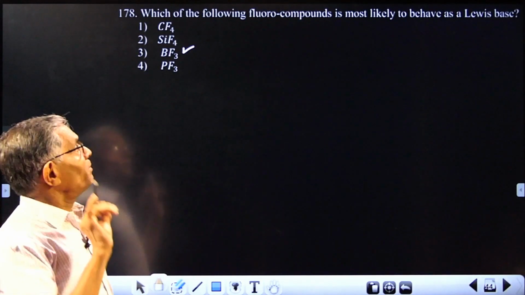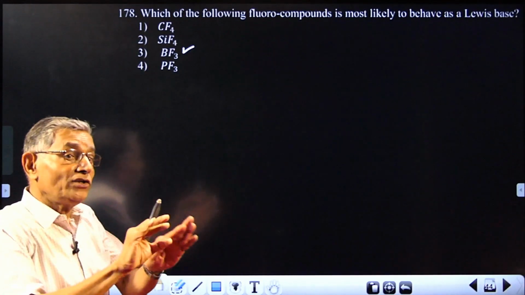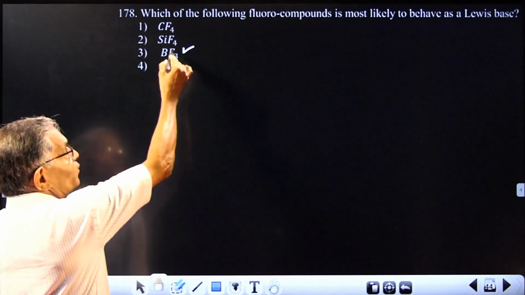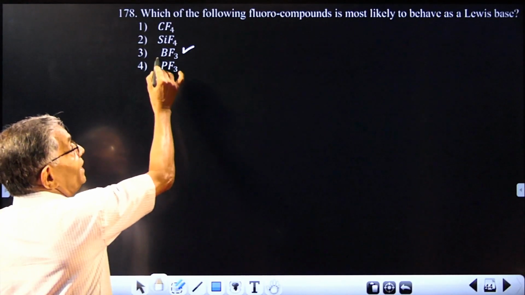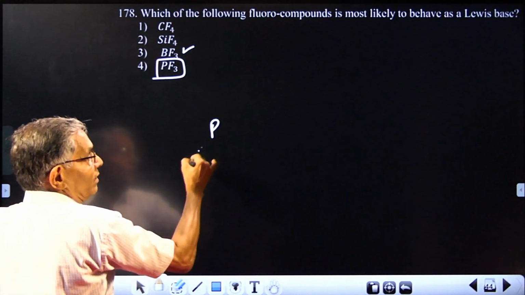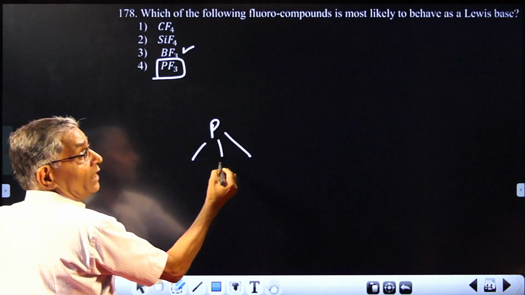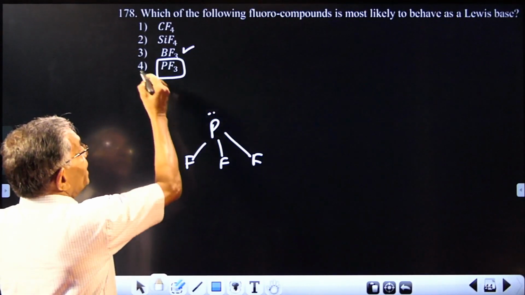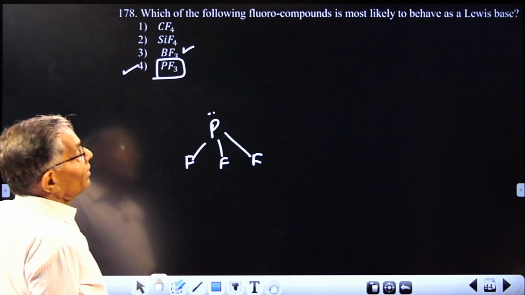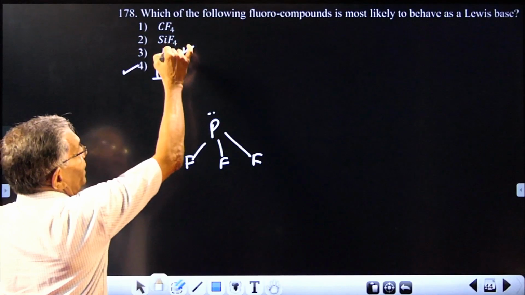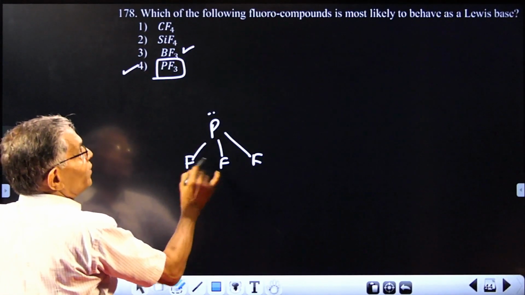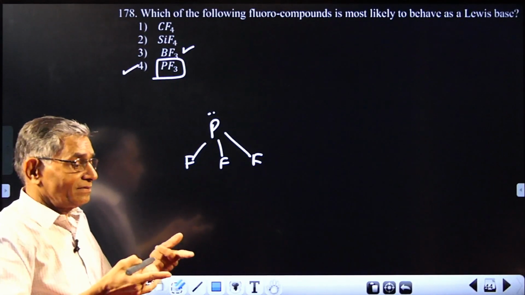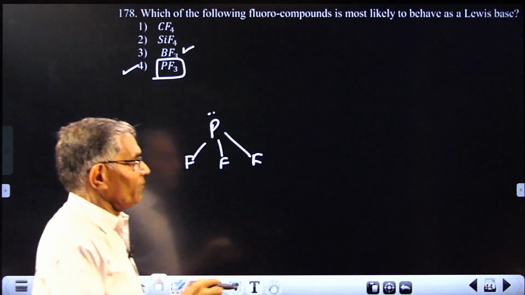You should be very clear about it. Base will donate electron pair. Boron does not have an electron pair to donate, but PF3 has a pair of electrons. PF3 is similar to PCl3, which will have a pair of electrons. So the answer can be only this one. Silicon, carbon, etc. will not have the electron pair. PF3 is your answer. It is a Lewis base, electron pair donor, only PF3.